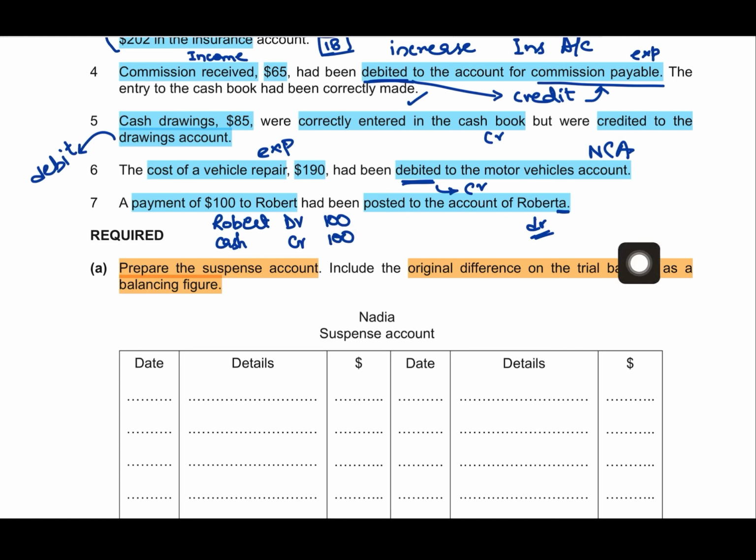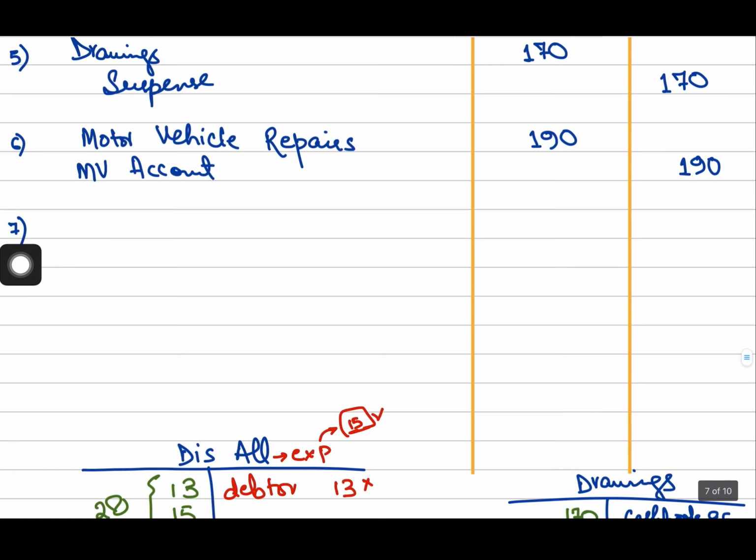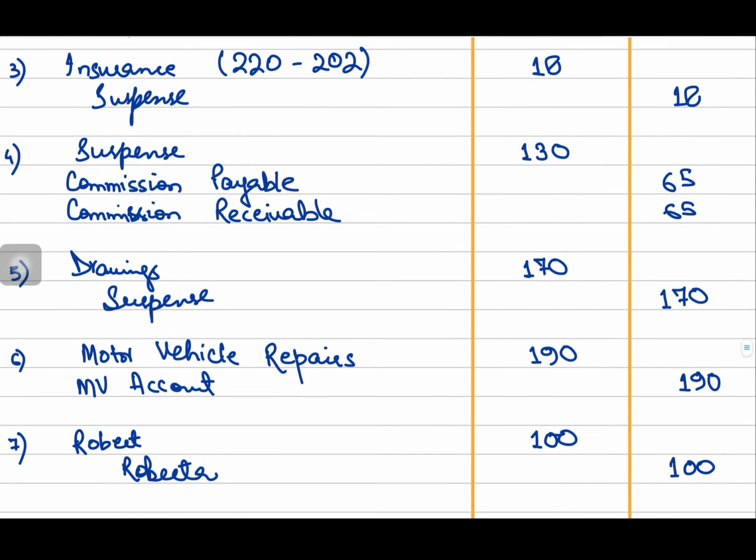Now, again, do you think the suspense account will be involved or not to correct the entry? No, it won't be involved. Why? Because it has been posted to the account of Roberta, meaning it has been debited. So, now Roberta will be credited to eliminate the effect of the wrong entry, and Robert will be debited just like how his account should have been debited. So, Robert debit with 100 and Roberta credit with 100 as well, right. So, now we are done with the double entries.